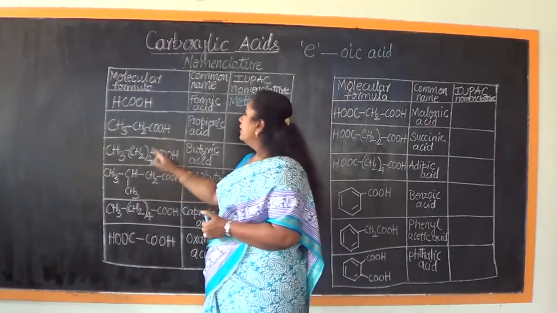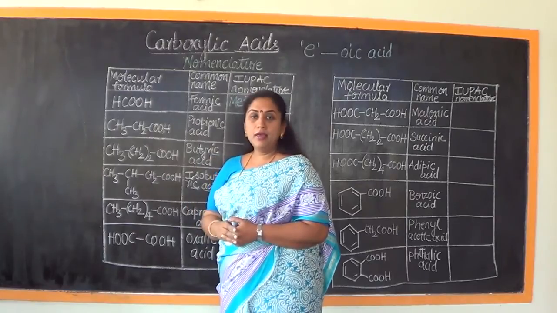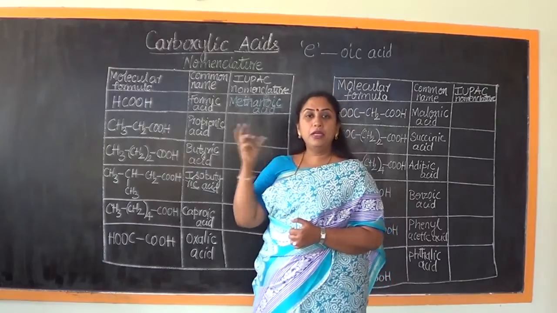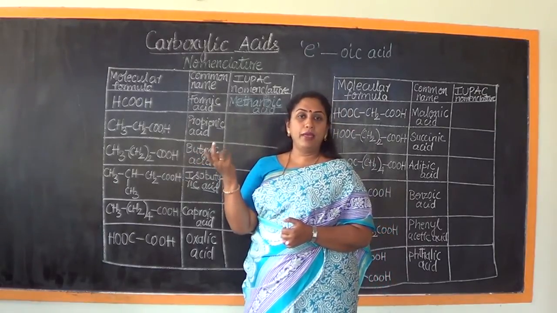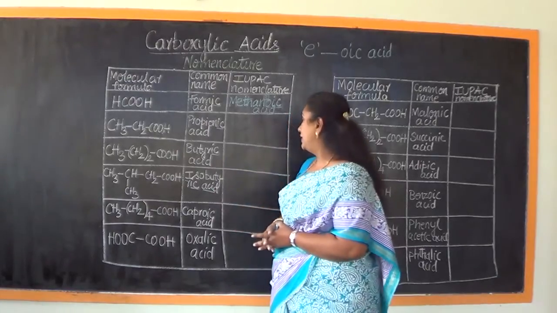Now we observe the presence of 3 carbon atoms, so the root word to be used is propane, and I have to replace the last E of propane with OIC acid to name it as per IUPAC.